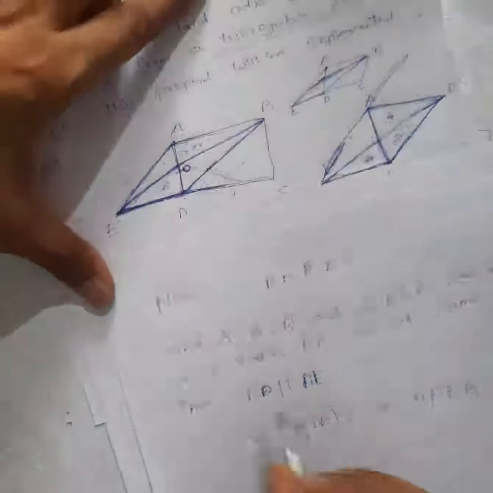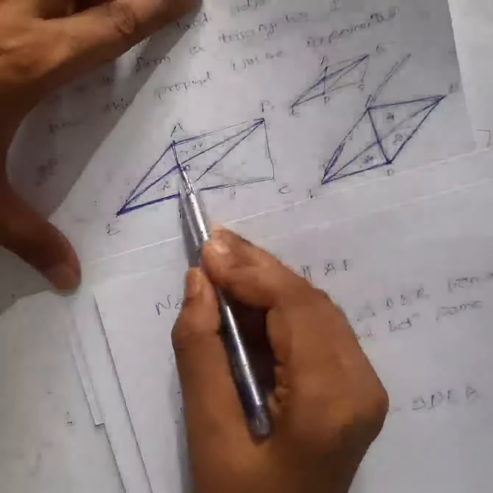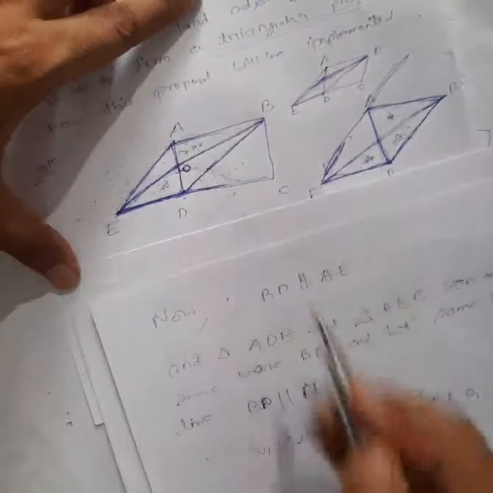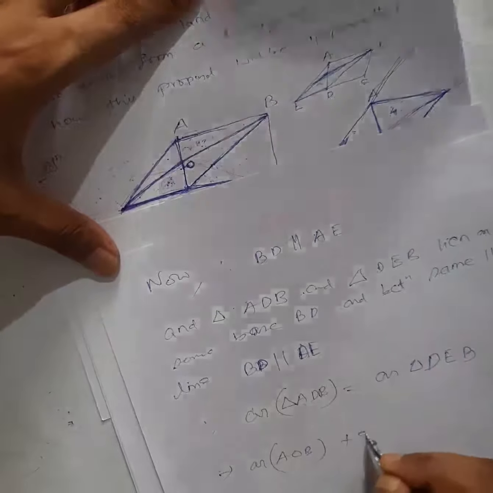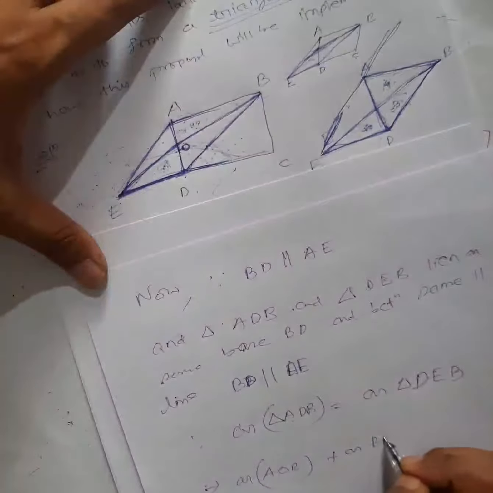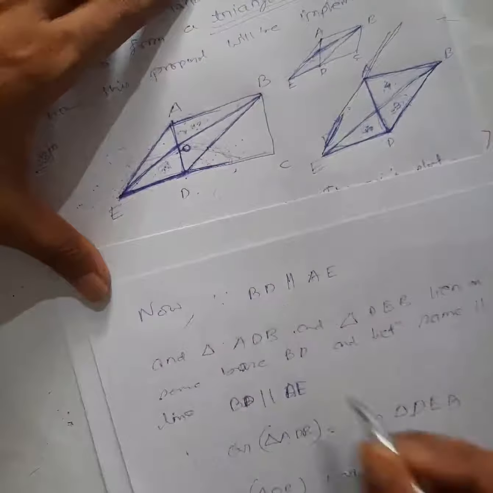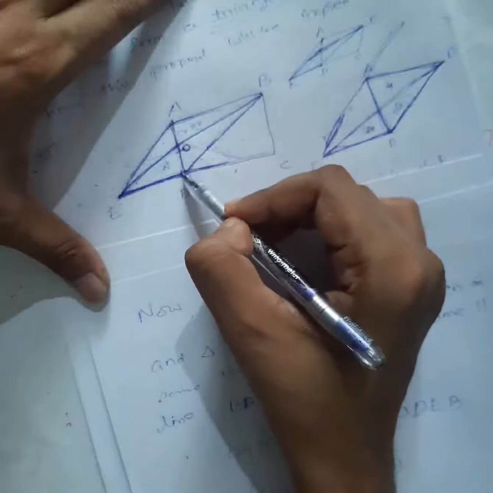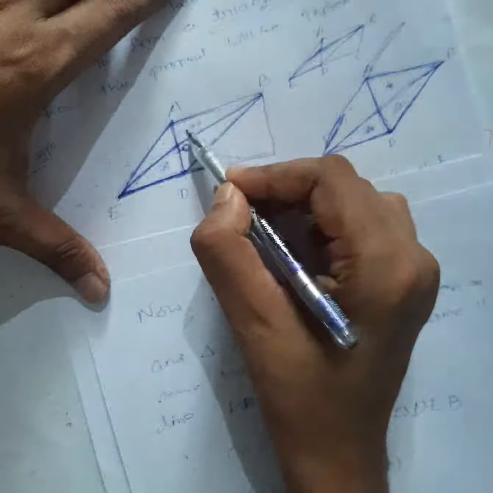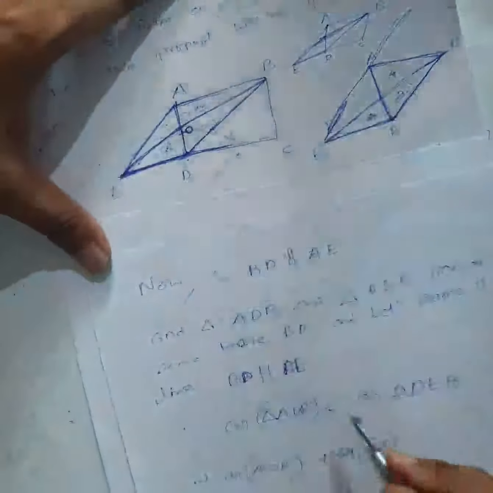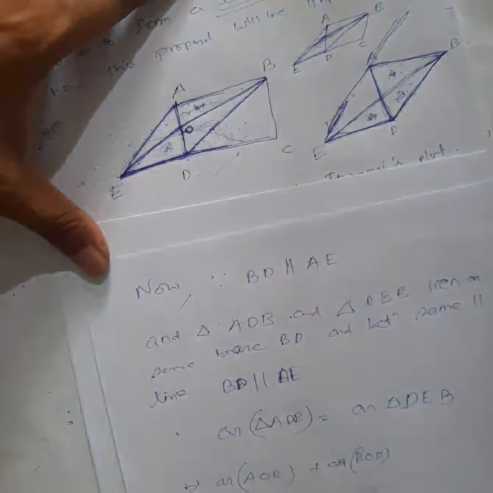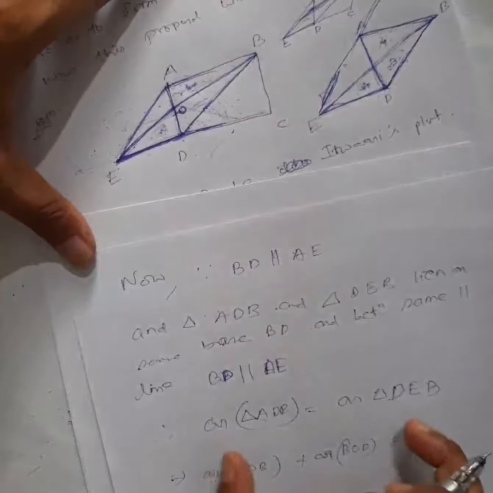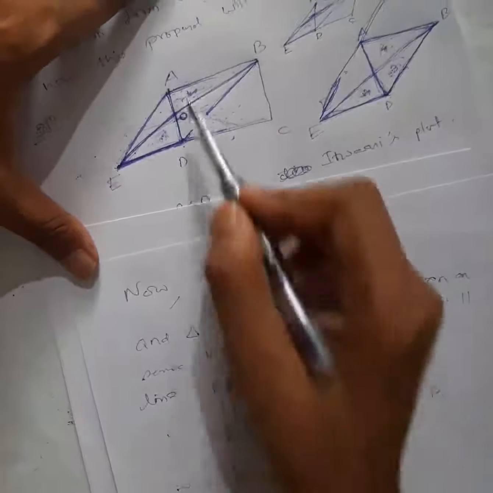So see here, ADB, can I write AOB plus this portion, area of AOB plus area of BOD? This ADB area, I can write this area plus this area. Why am I writing in this way? Because I need this area. So basically we are making one equation where I can introduce this and this.